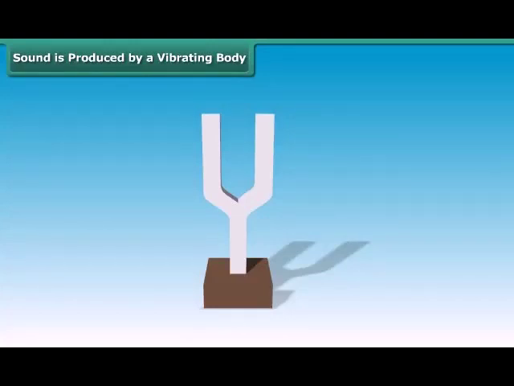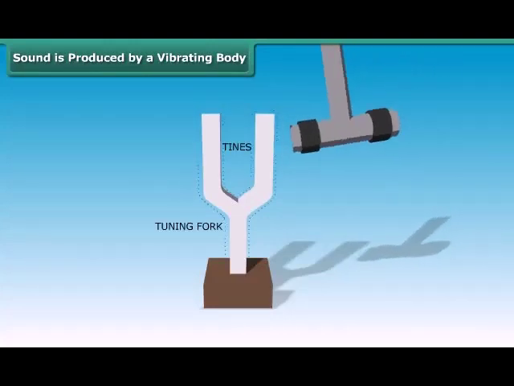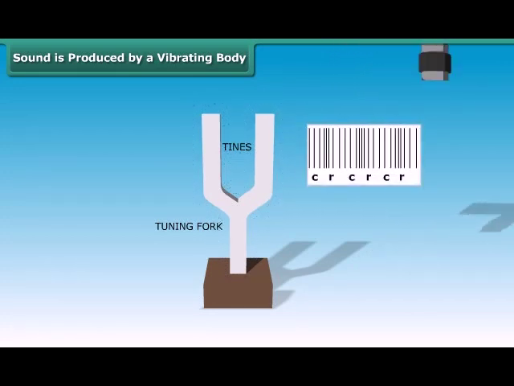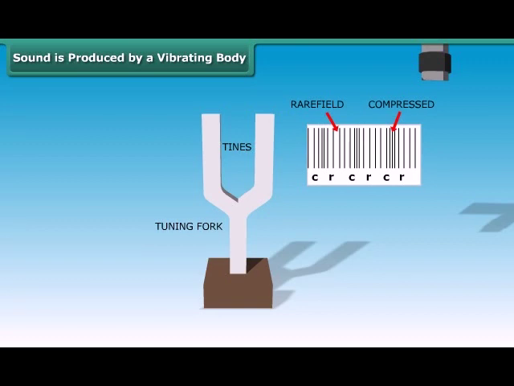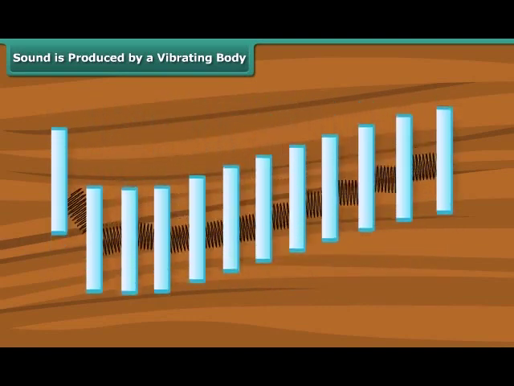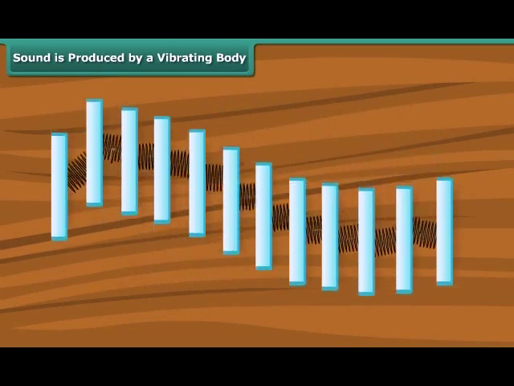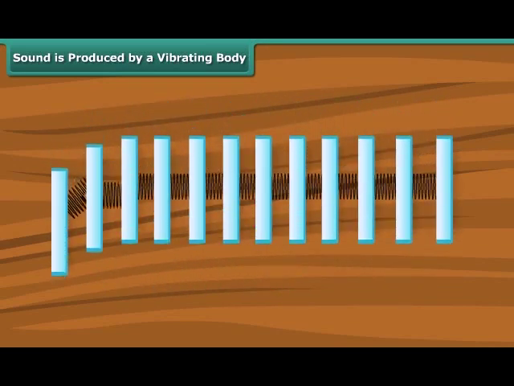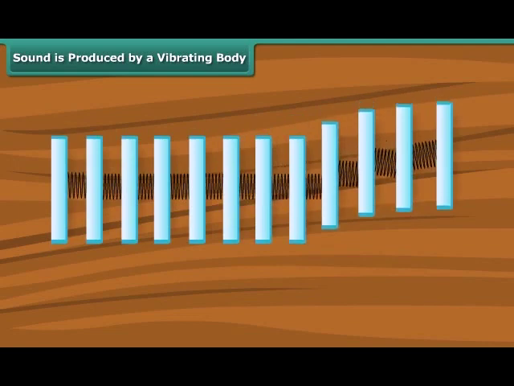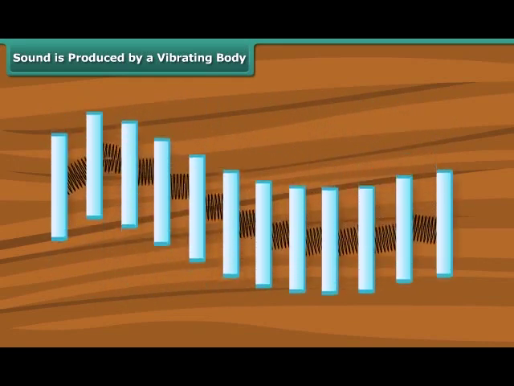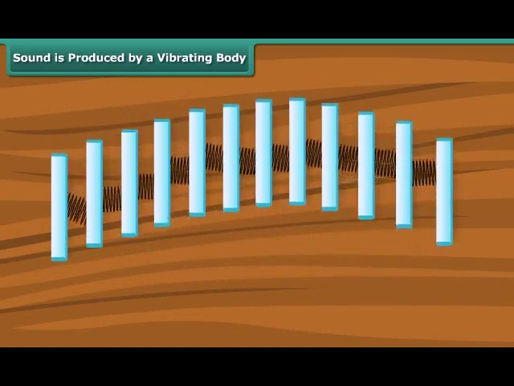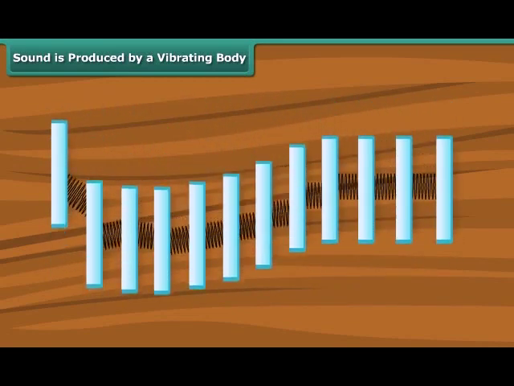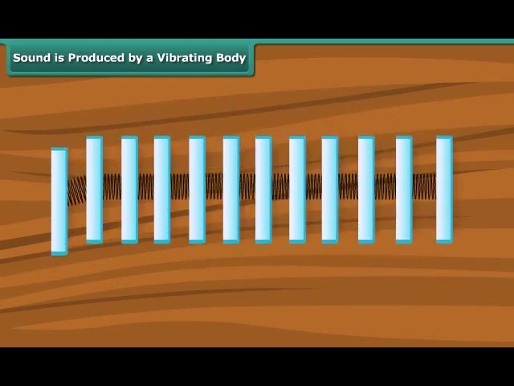Sound is produced by a vibrating body. Sound is a pressure distribution that moves through a medium in the form of mechanical waves. When a force is exerted on an atom, it moves from its rest or equilibrium position and exerts a force on the adjacent particles. These adjacent particles are moved from their rest position, and this continues throughout the medium. This transfer of energy from one particle to the next is how sound travels through a medium. The words mechanical wave are used to describe the distribution of energy through a medium by the transfer of energy from one particle to the next.